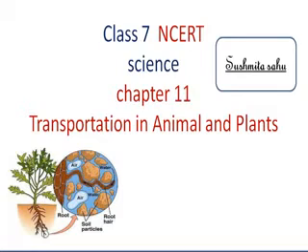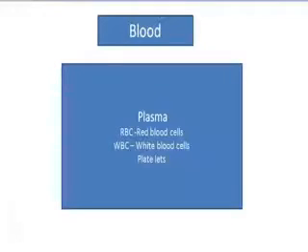Now, what happens? The function of transporting substances, together with the organs, forms the circulatory system. That is, all the capillaries and the blood and all, they form the circulatory system. And now, let us read first about blood and then we will read about the circulatory system. So, let us have the blood. What do we know about the blood?